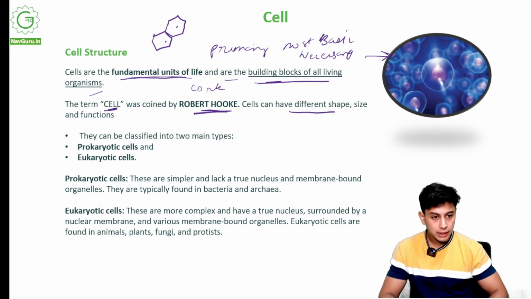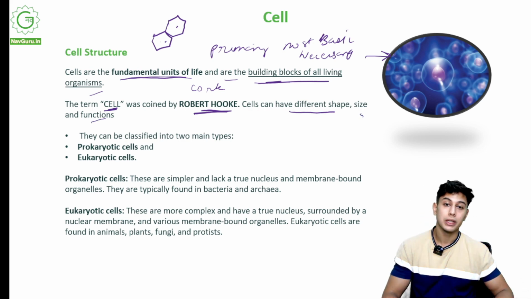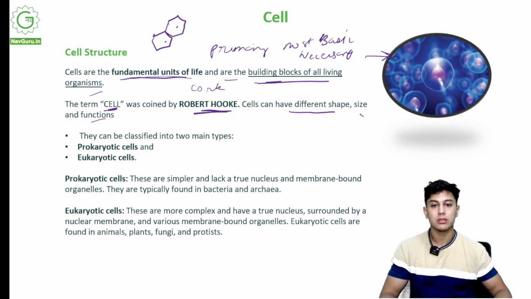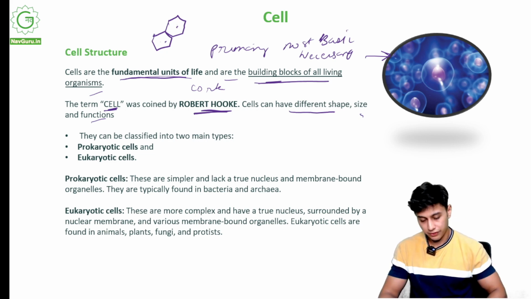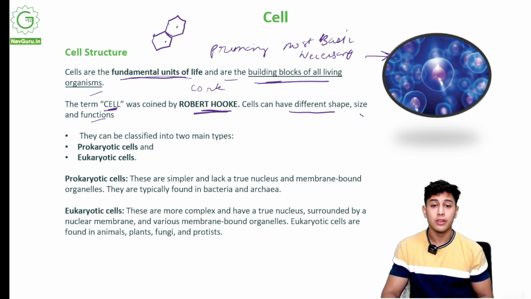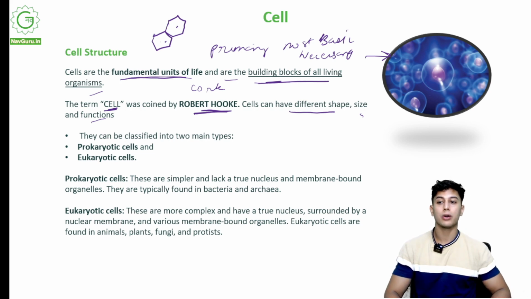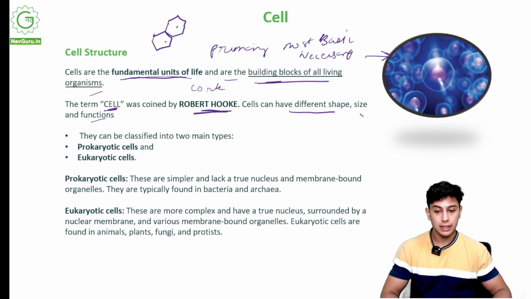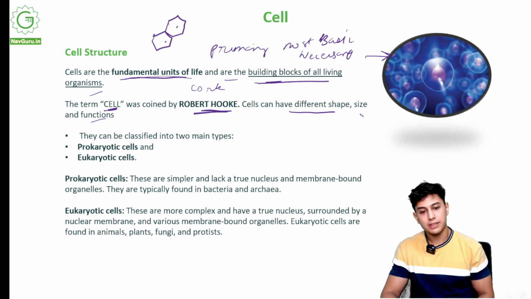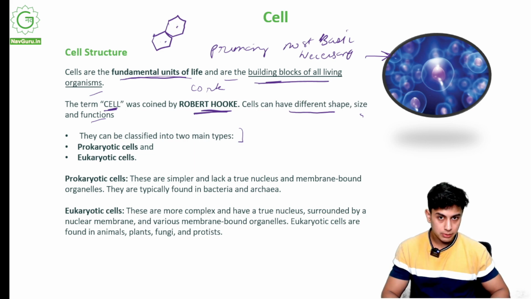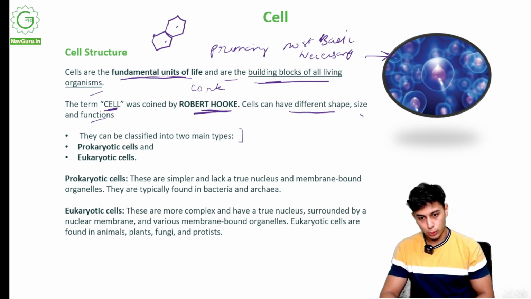Cells can have different shapes, sizes and functions. So we can have different types of cells, with various shapes, various sizes, various functions. Each cell might not be just for making an organism, it might be something for transport. It can let go of signals. These can be classified into two main types. There are two main types of cells, prokaryotic and eukaryotic. See the spellings, prokaryotic cells and eukaryotic cells.